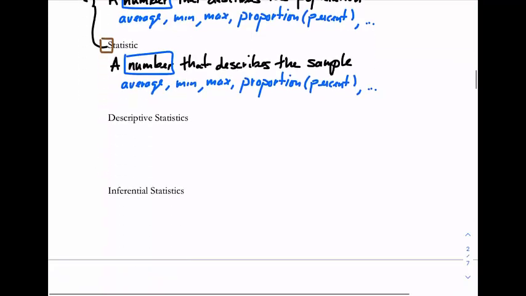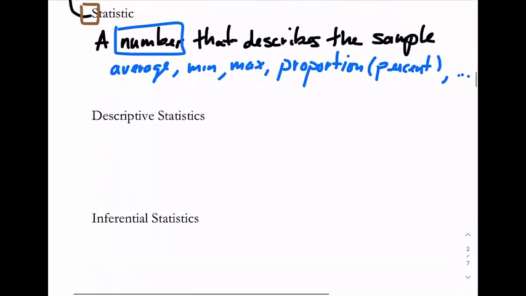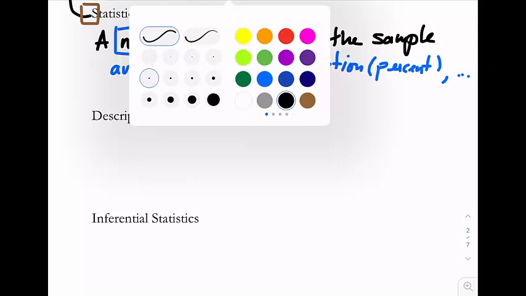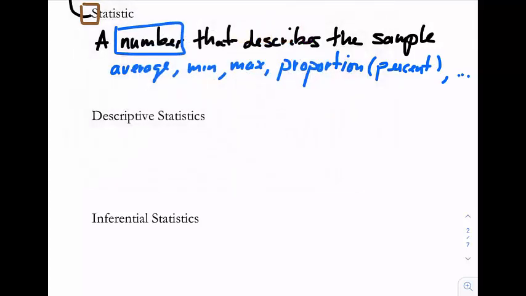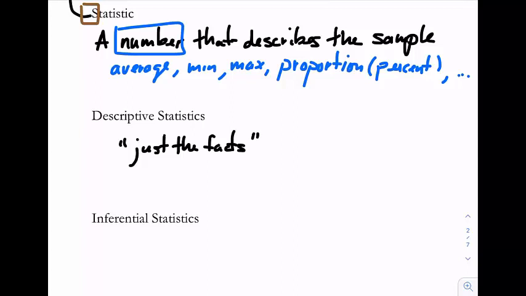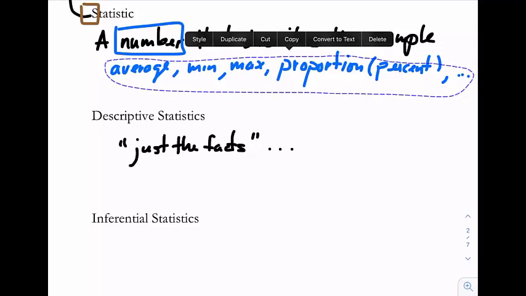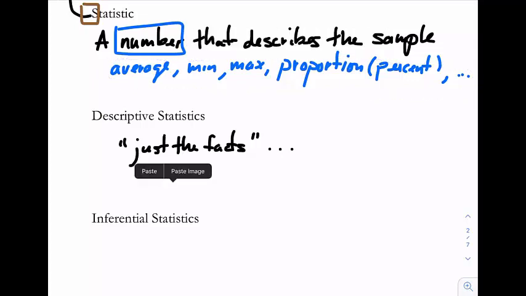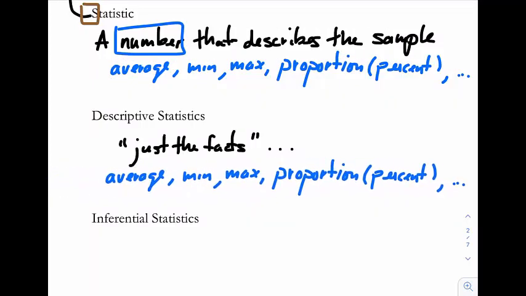Last few here, descriptive statistics. Again, like in the other video, I described that as, quote, just the facts. Just the facts are, for example, our statistics. That is a perfect way to represent what we know as descriptive statistics.